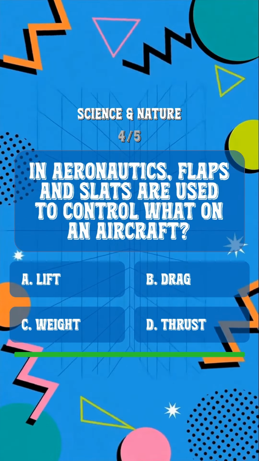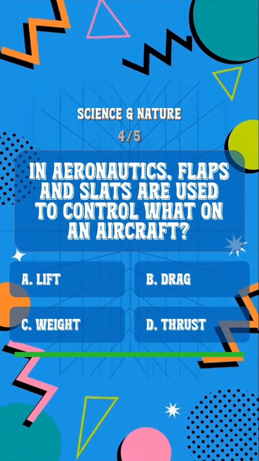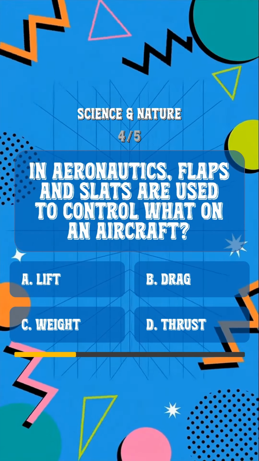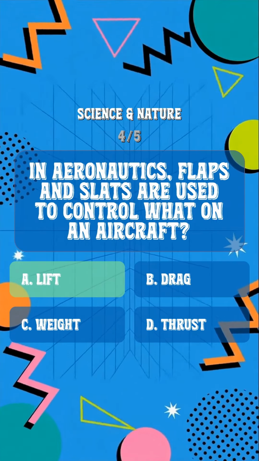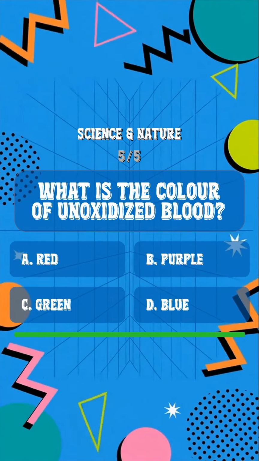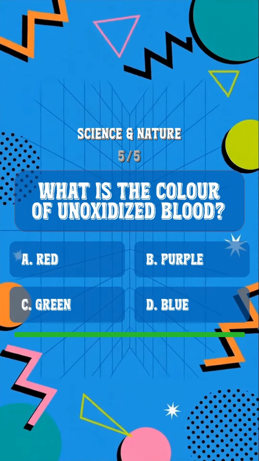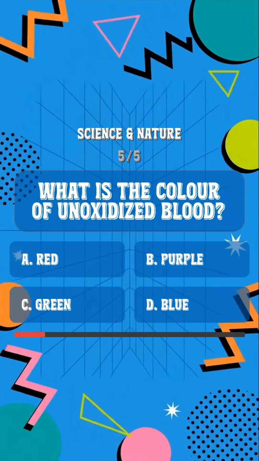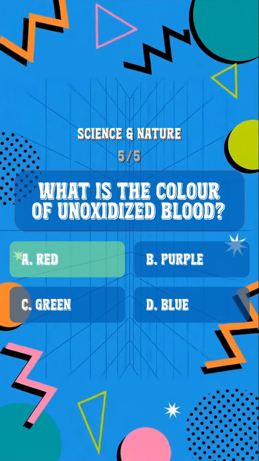In aeronautics, flaps and slats are used to control what on an aircraft? The answer is lift. Question 5. What is the color of unoxidized blood? The answer is red.